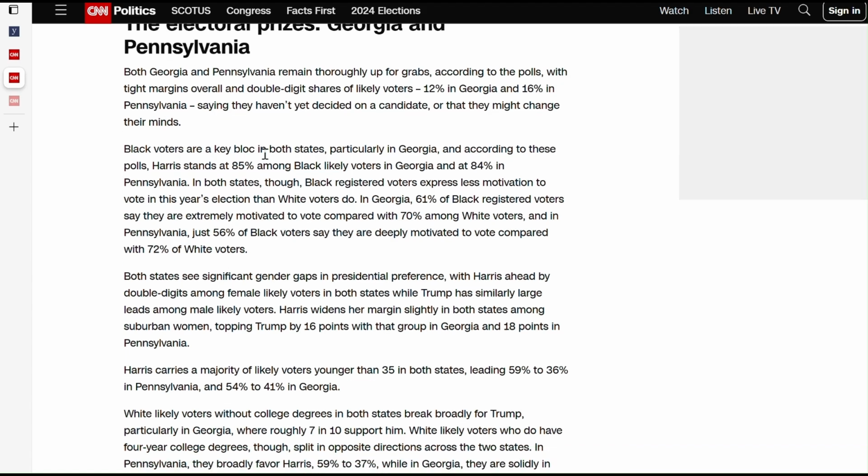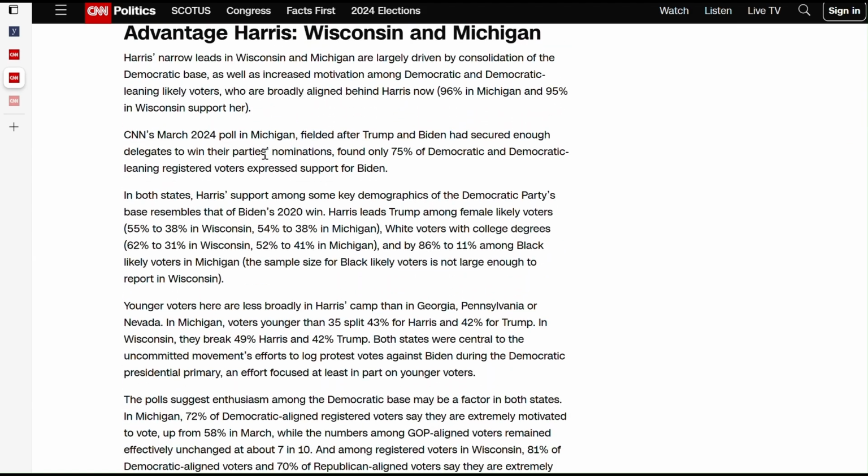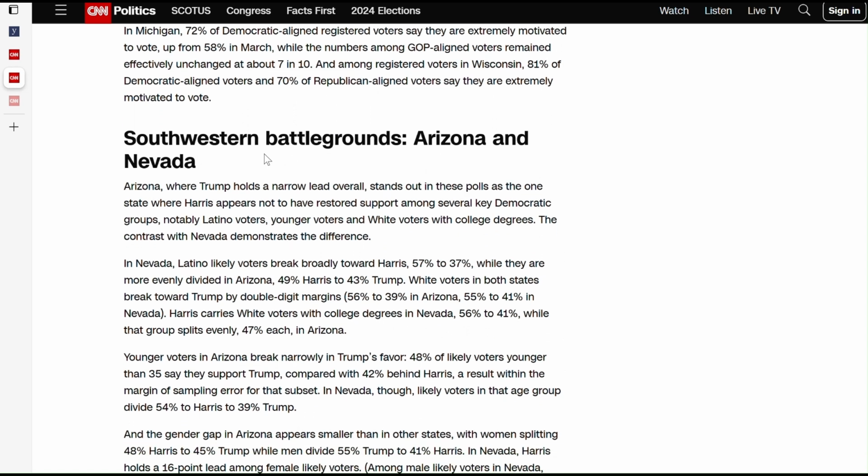As for Latino votes, here again are other interesting numbers from the CNN polls in Nevada and Arizona.